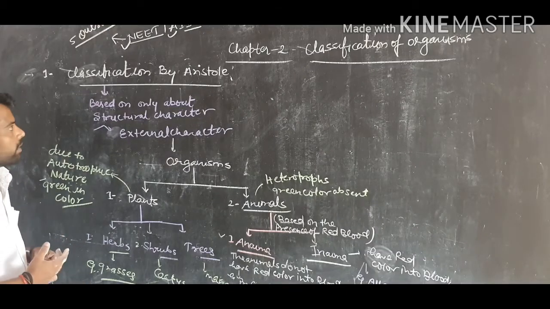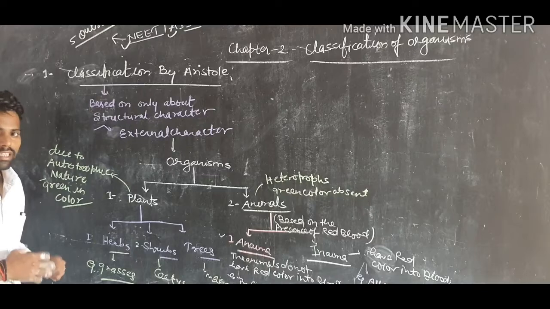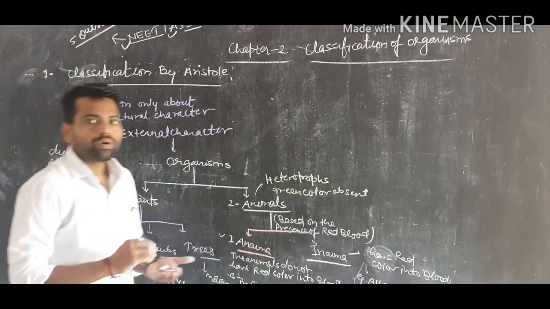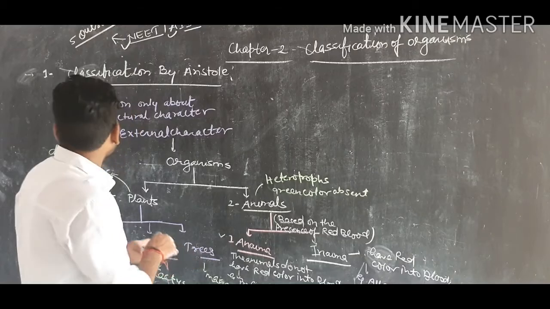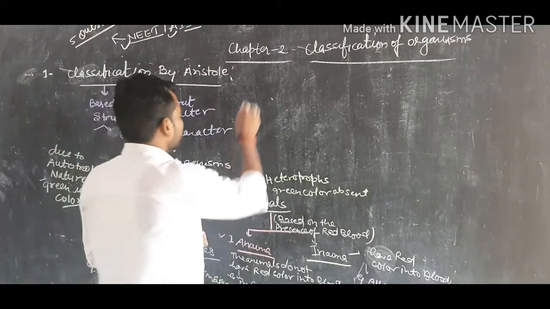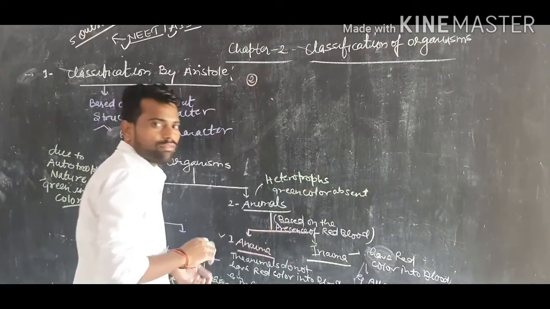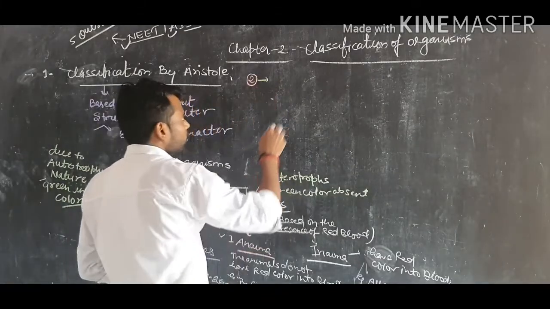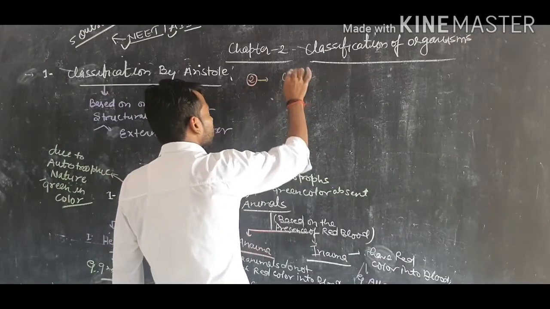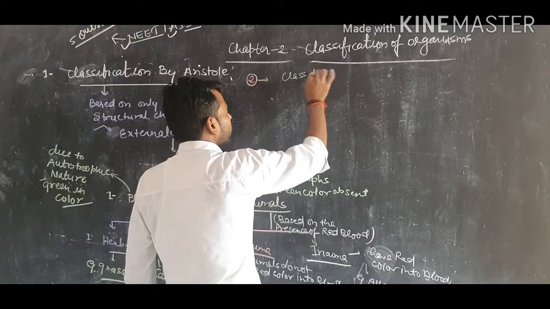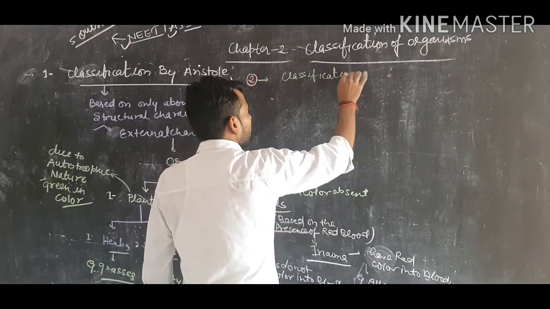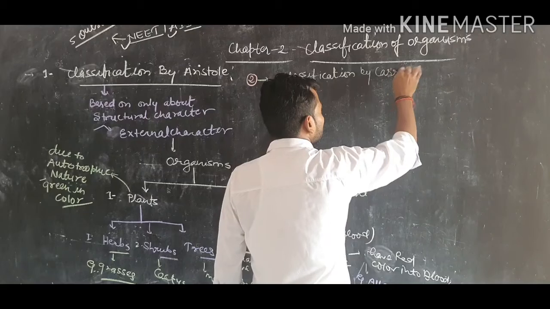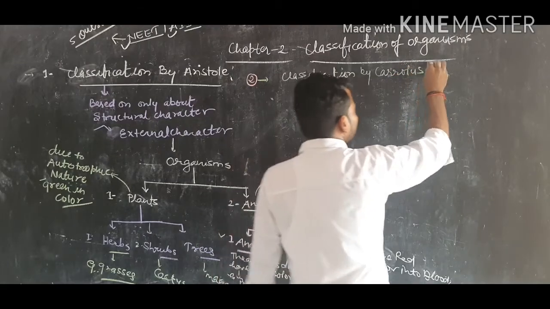And the other classification of the organisms is the two kingdom classification. The second classification of the organisms was given by Carolus Linnaeus.